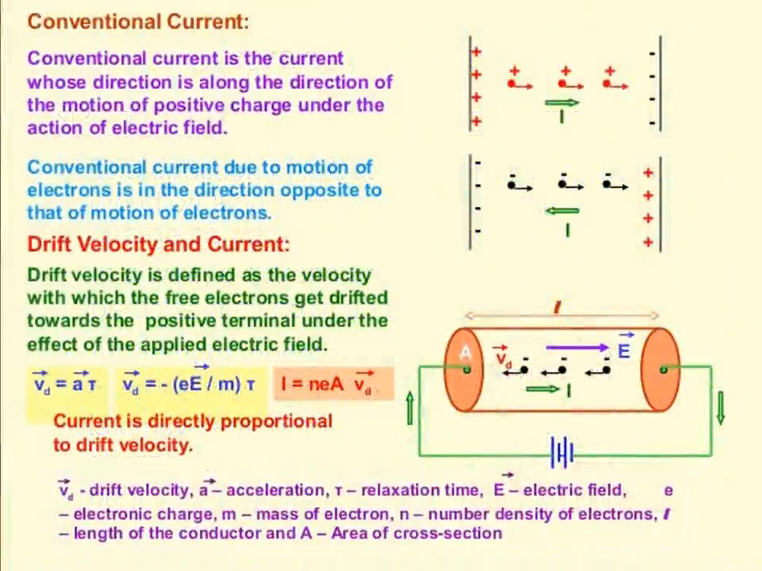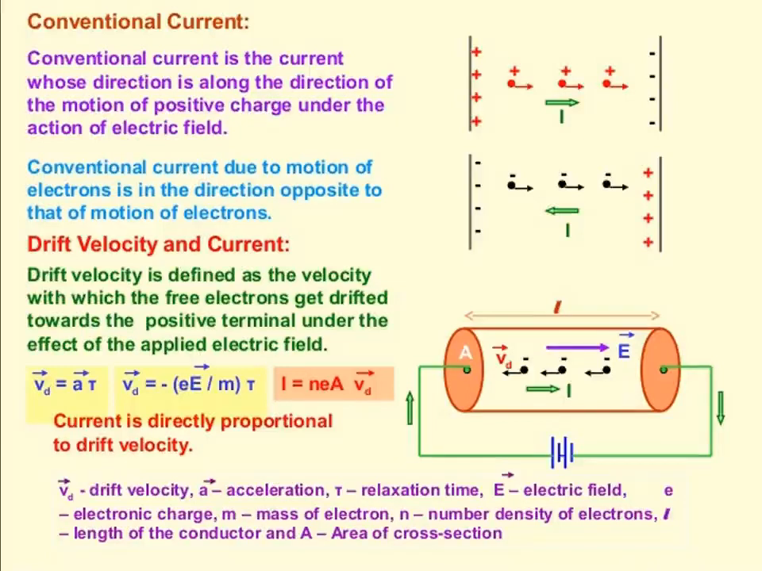We already saw what is conventional current. Conventional current is the current whose direction is along the direction of the motion of positive charge under the action of electric field. This conventional current due to motion of electrons is in the direction opposite to the motion of electrons. That is the conventional current.